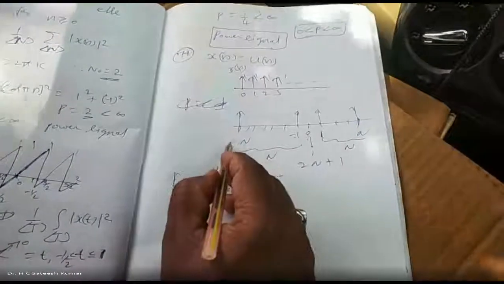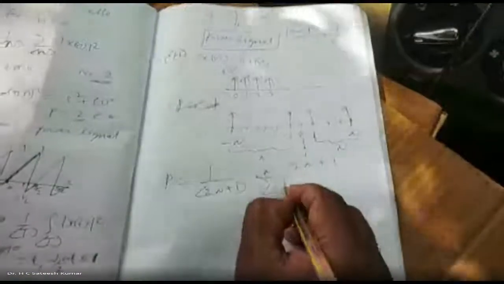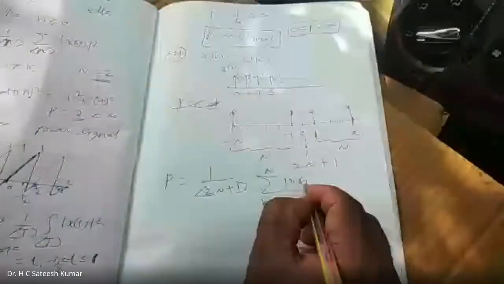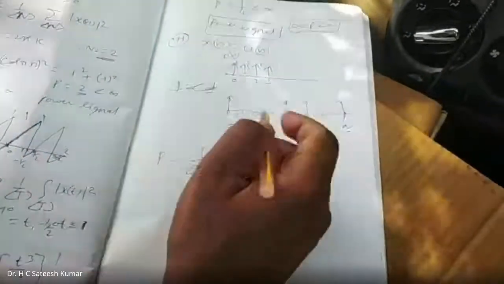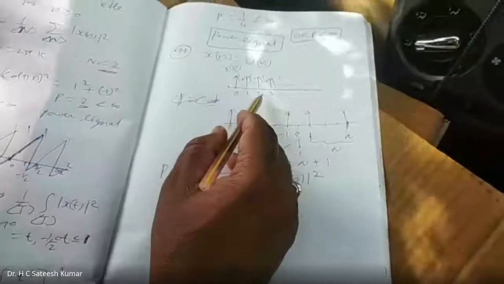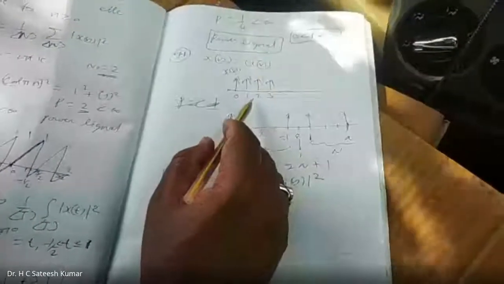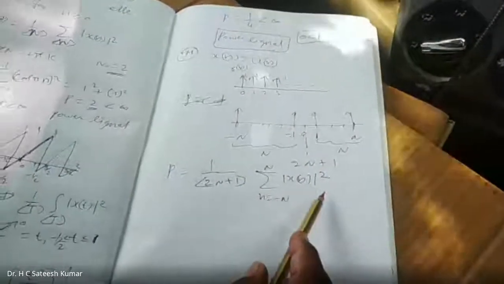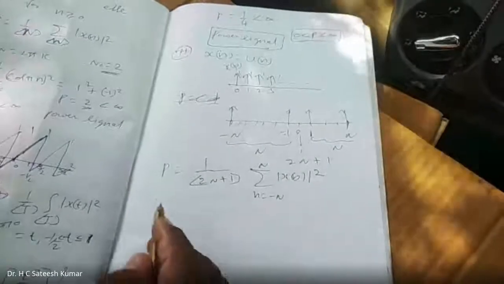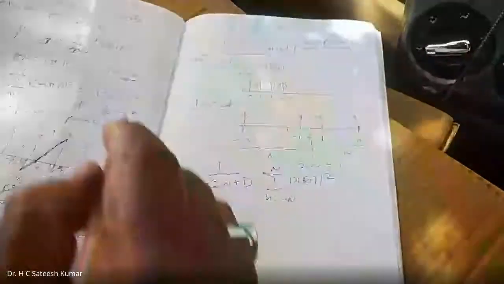Summation from where to where? Minus n to plus n, n ranges from minus n to plus n, magnitude of x of n whole square. This kind of formula we should use whenever we get signals which are repeated like this, where one element itself is repeated, and if you substitute directly, you will get infinity. In such situations, you should go for this formula. Only for this kind of problem, like u of n, this is a special case.